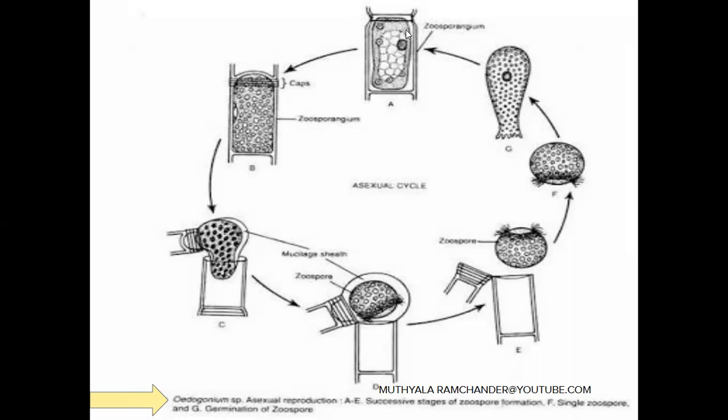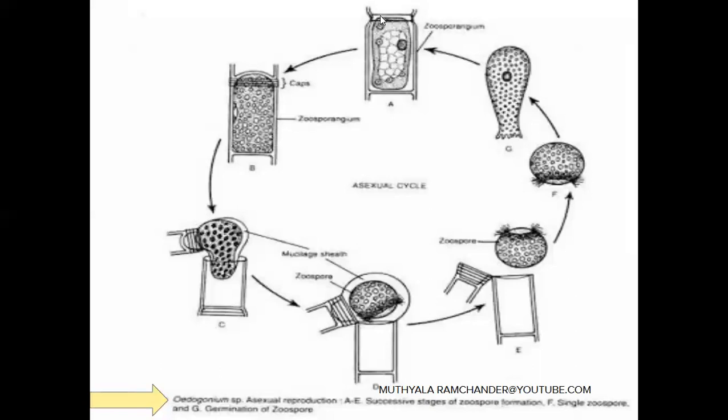In asexual reproduction, only cap cells are formed. Only cap cells participate in the asexual reproduction. The asexual reproduction occurs in the favorable conditions of the Oedogonium.